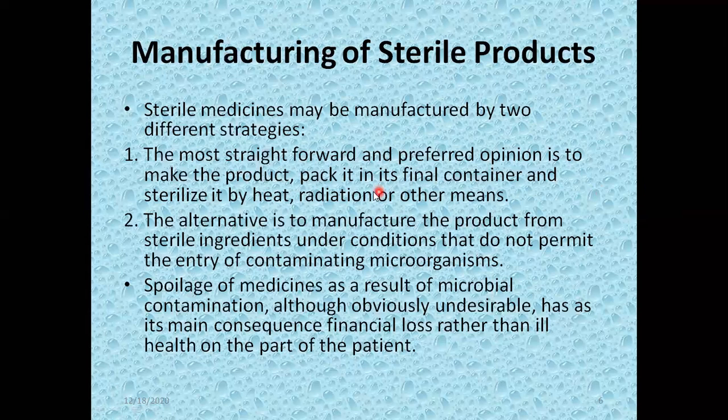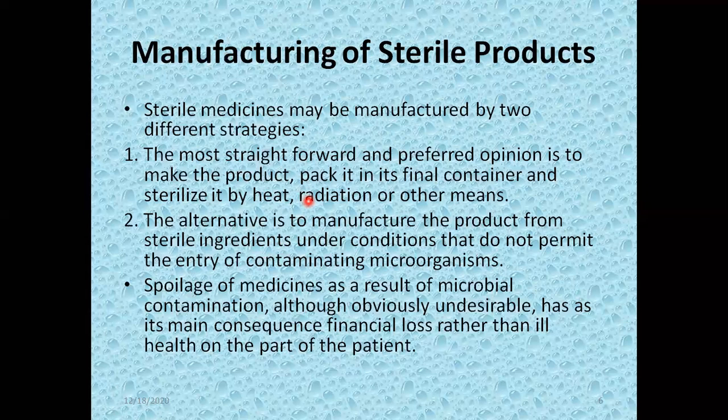The second method, which is also called the alternative method, is that all the ingredients which are used to manufacture the sterile products are individually made sterile, and after that the sterile ingredients are mixed under conditions that do not permit the entry of microorganisms. This is the second method. However, the first method is generally preferred. Sometimes the second method is also used. So there are two major methods of manufacturing sterile products.